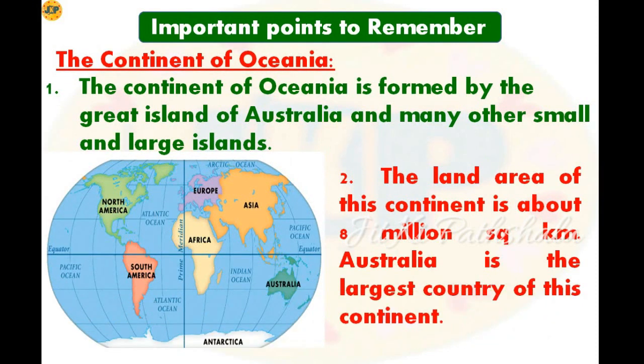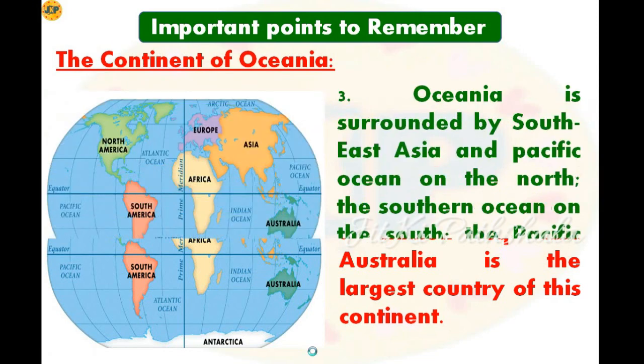Now let's see the continent of Oceania. The continent of Oceania is formed by the great island of Australia and many other small and large islands. Point number 2, the land area of this continent is only about 8 million square kilometer. Australia is the largest country of this continent.